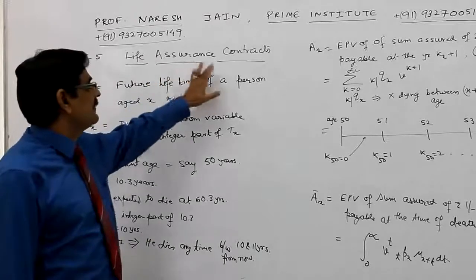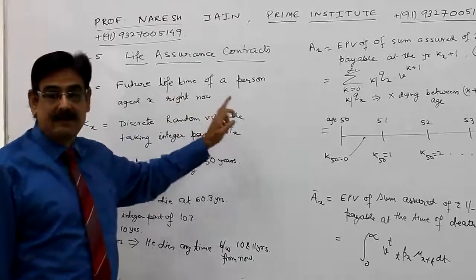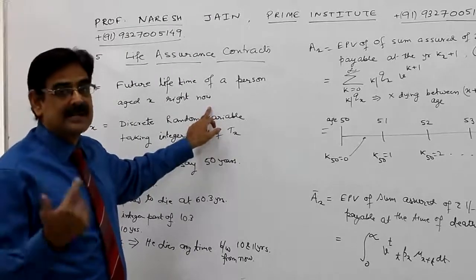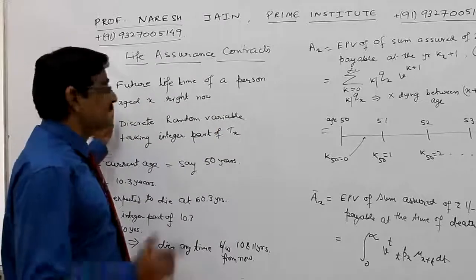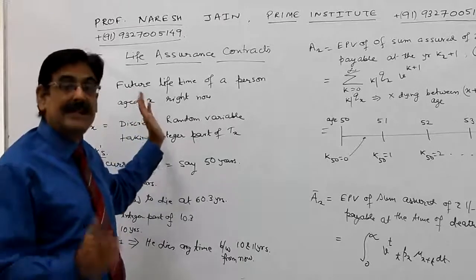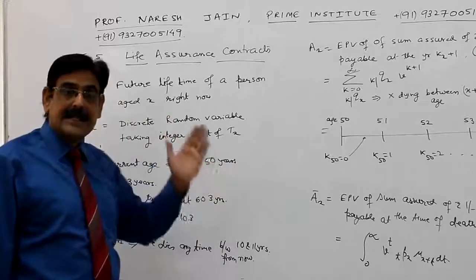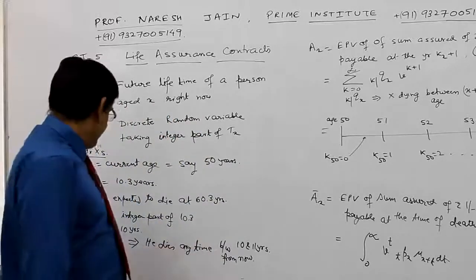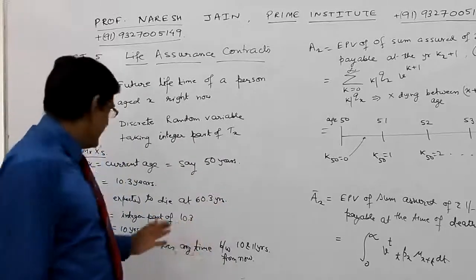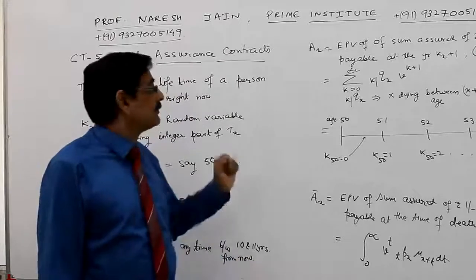So this is the life assurance contract. We start with the basic convention again. TX is the future lifetime of a person right now aged X. Right now he is 50, and with 10.3 he is expected to die at 60.3. Please take care, TX is not 60.3; TX is the time counted from the current age, so that's 10.3. KX is the integer part of 10.3, which is 10. Whether he dies at 10.4 or any time between 10 and 11 years from now, KX will remain 10 only.